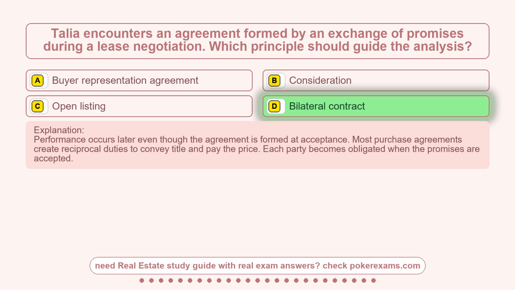Performance occurs later even though the agreement is formed at acceptance. Most purchase agreements create reciprocal duties to convey title and pay the price. Each party becomes obligated when the promises are accepted.